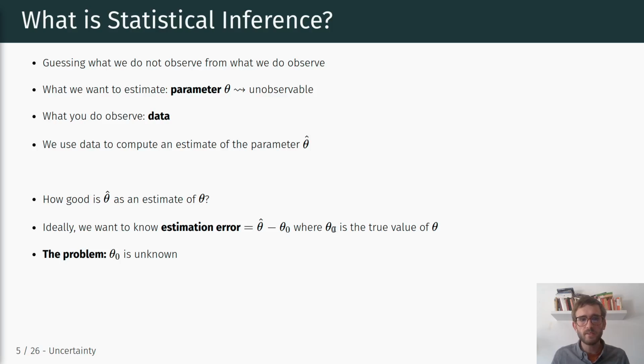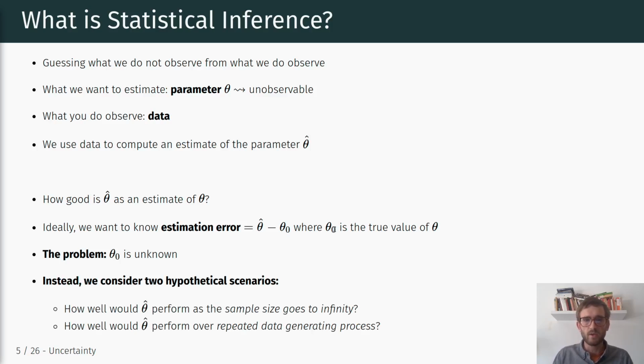Of course, the problem is that theta is unknown. We don't know the true population parameter. So how can we ultimately say whether our estimator is good or bad, okay? The good thing is we're not stuck here, right? We can still make assessments of the quality of our estimator, even though we don't know the true population parameter theta, or theta 0.